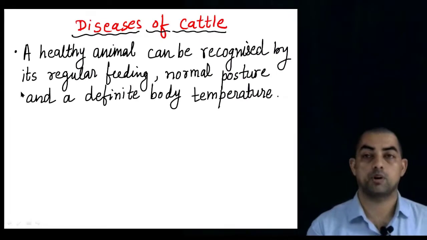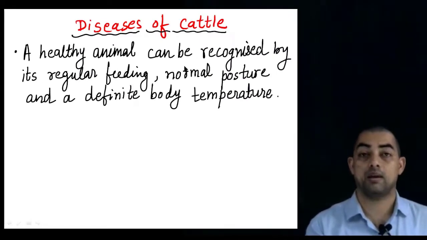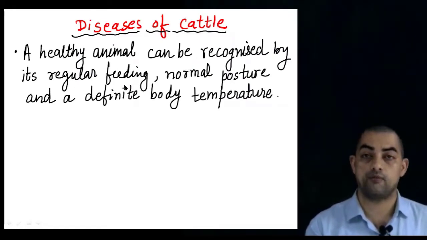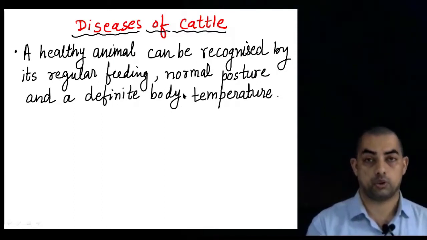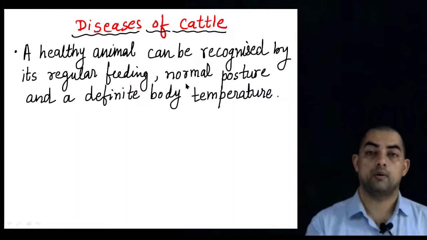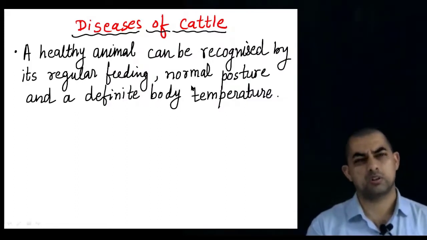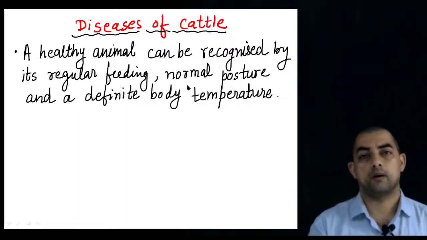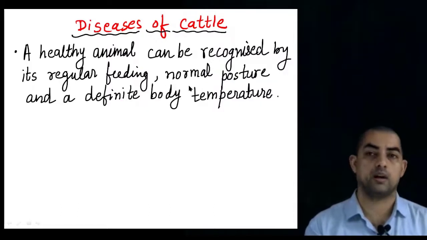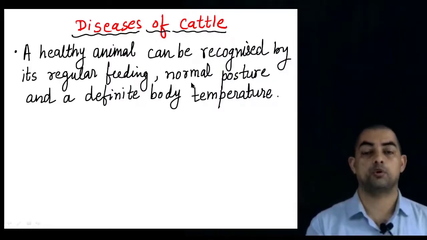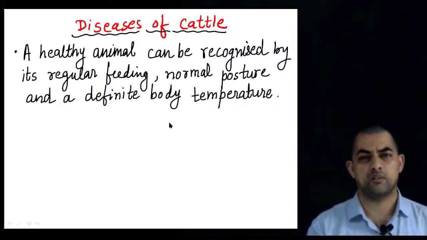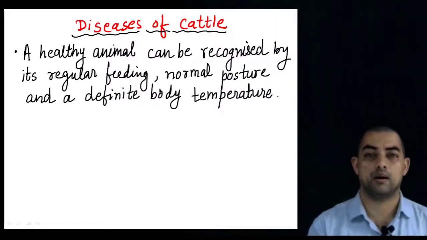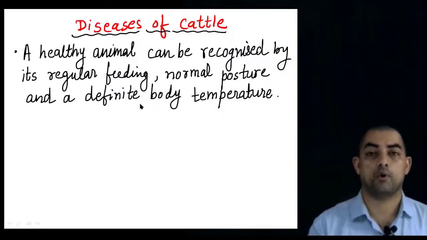Next, we will talk about some of the diseases of cattle. A healthy animal can be recognized by its regular feeding, its normal posture and a definite body temperature. If an animal is not in its normal posture or is sitting for a long time, when usually the animal moves here and there and remains in normal posture, and you see it sitting for a long time and not getting up, that means there is some problem. So the body temperature has to be checked regularly.